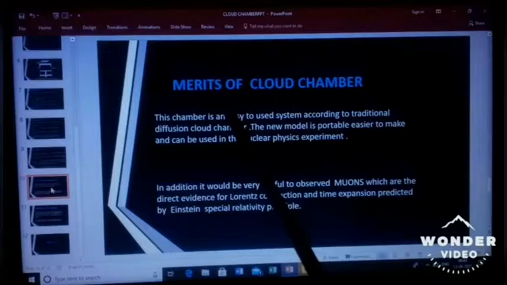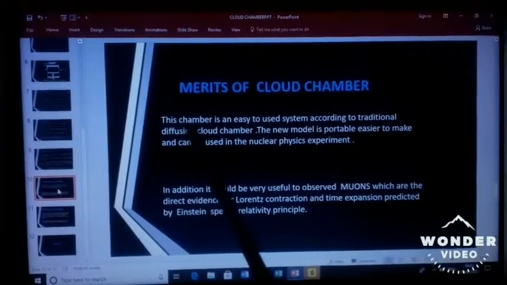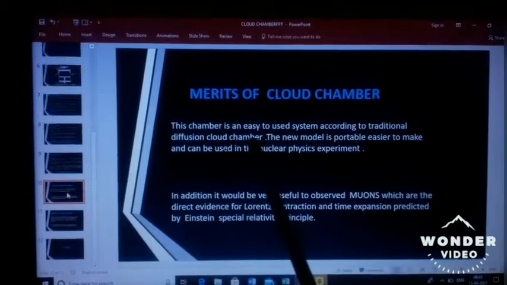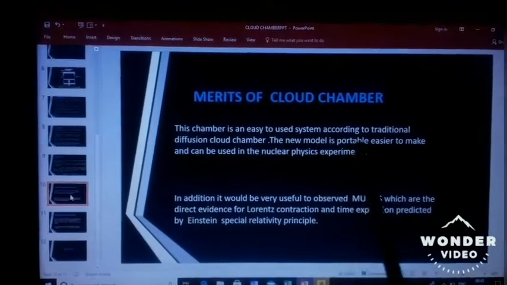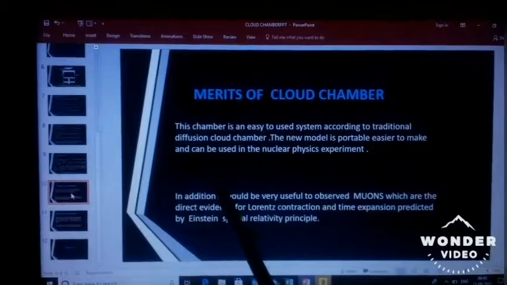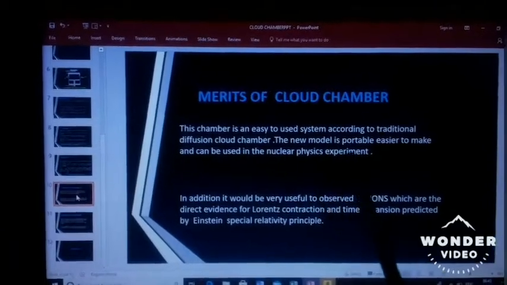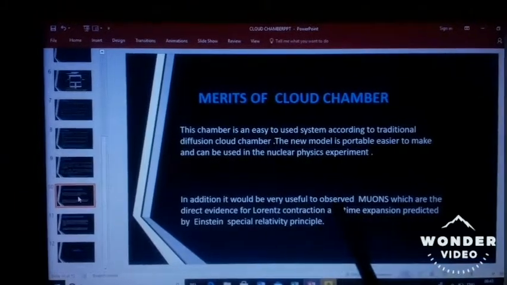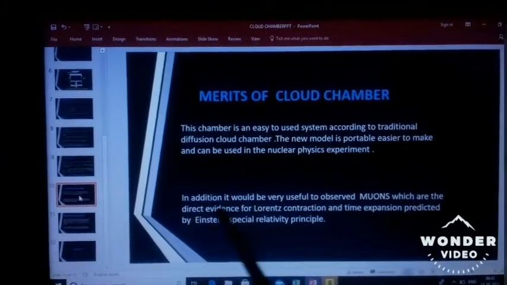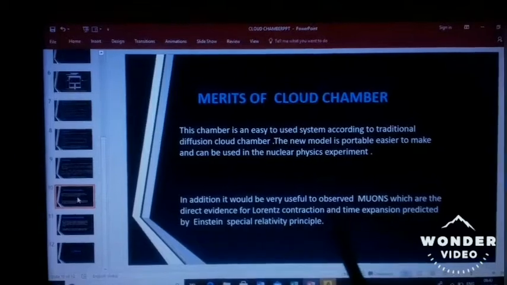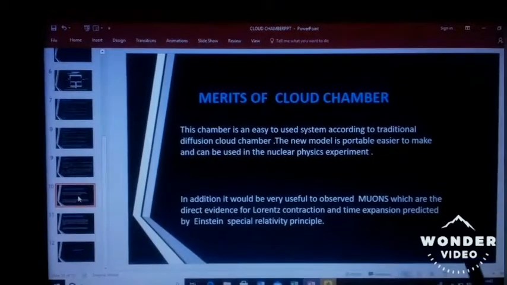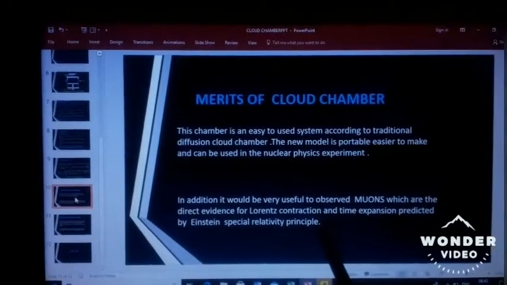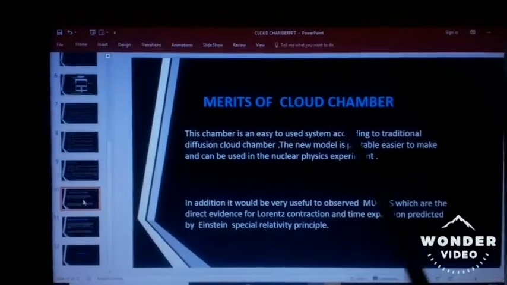Now, merits of cloud chamber. This chamber is an easy to use system compared to the traditional diffusion cloud chamber. The new model is portable, easier to make and can be used in nuclear physics experiments. In addition, it would be very useful to observe muons, which are direct evidence for Lorentz contraction and time dilation predicted by Einstein's special relativity. So these are the advantages of cloud chamber.